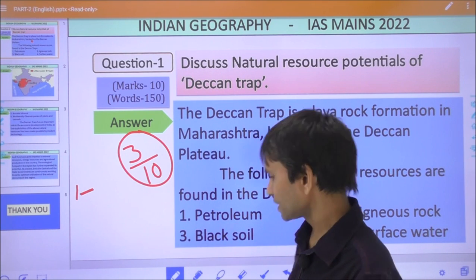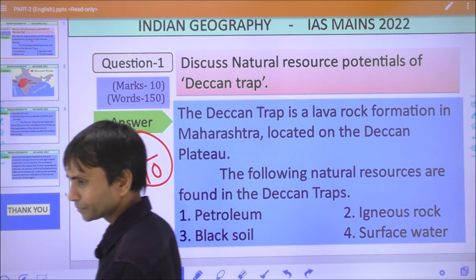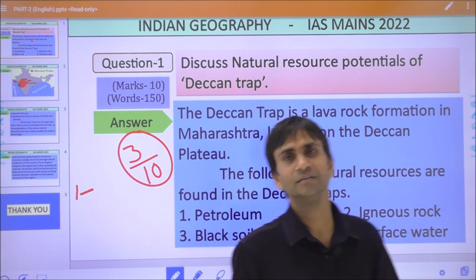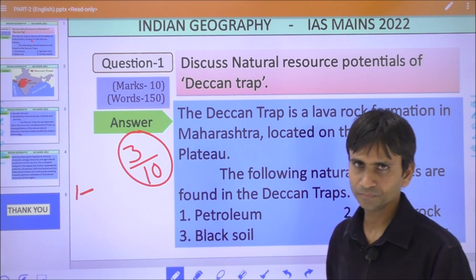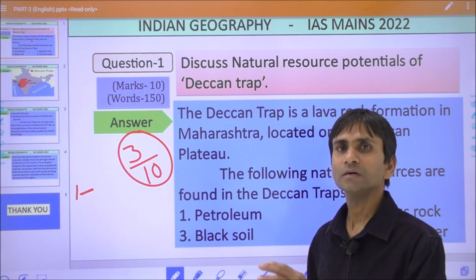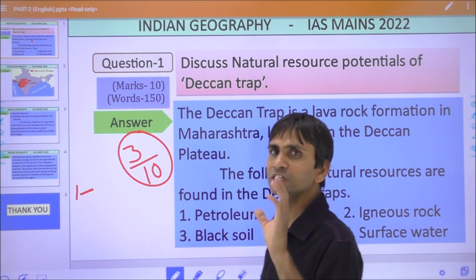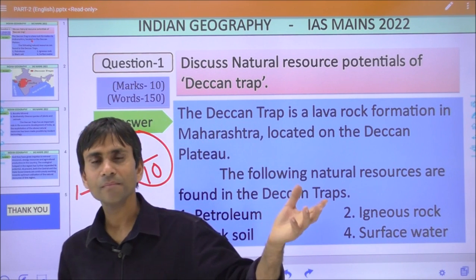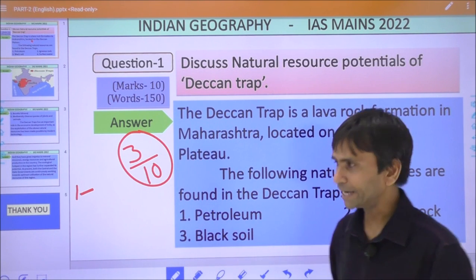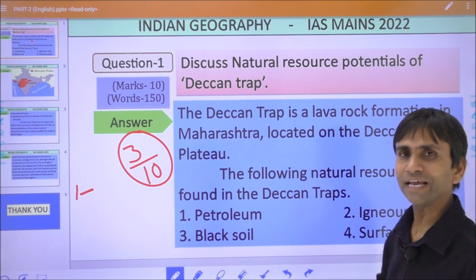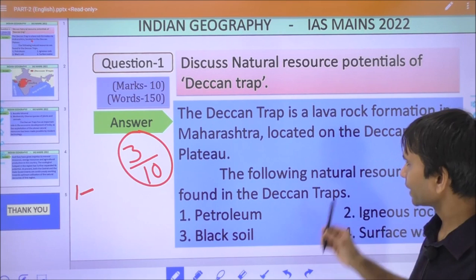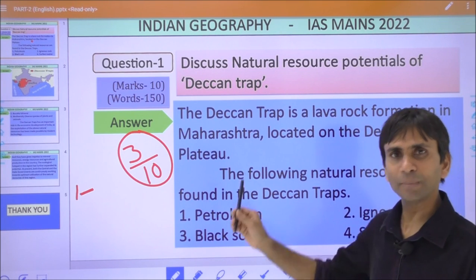The Deccan Trap is a lava formation or a basalt lava formation, and it was formed about 65 million years ago during the Cretaceous period, and it is a multi-layered hilly region, now located on the Deccan Plateau.